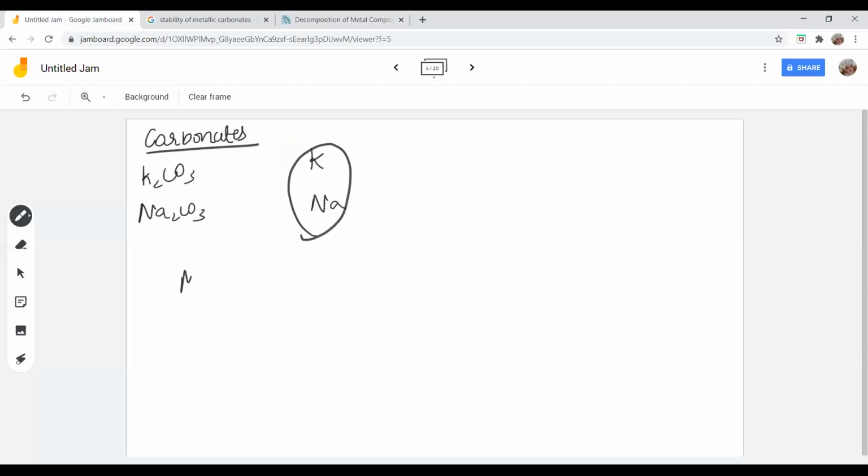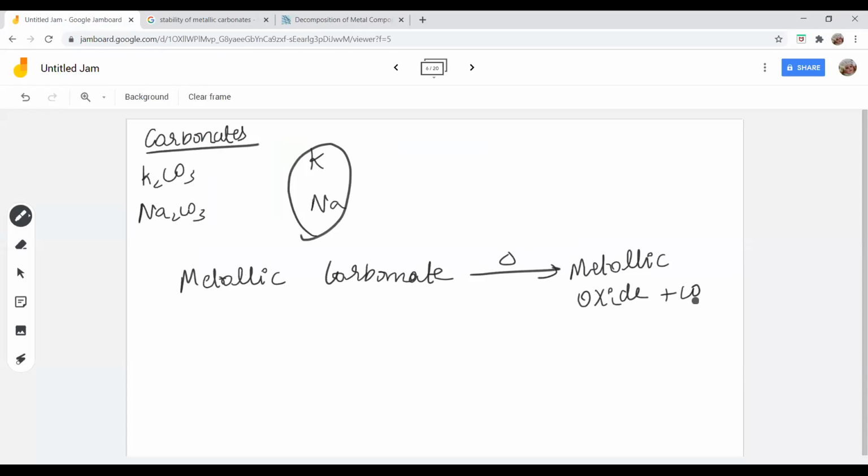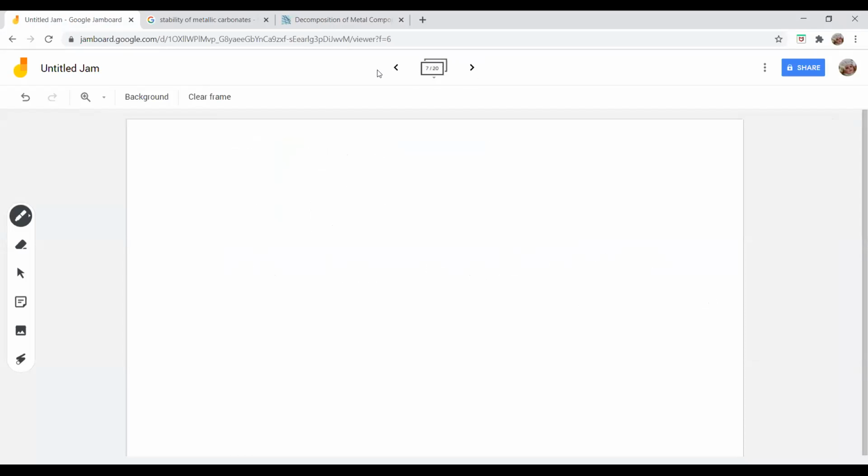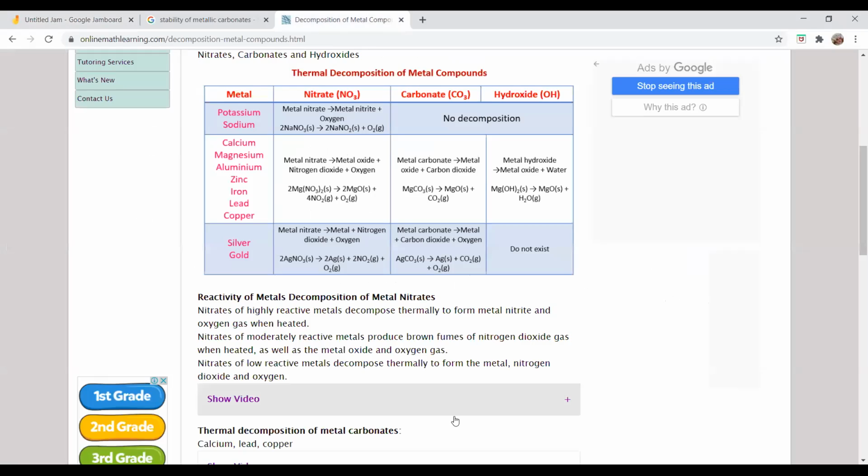The exception is potassium carbonate and sodium carbonate, which do not decompose on heating. Clear? Understood?